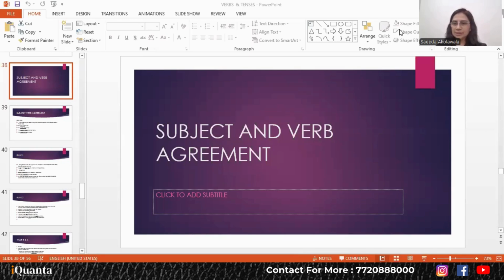So today I'll be taking you through subject verb agreement. Now this is an important grammar topic and बहुत सारे questions पूछे जाते हैं in all different kinds of exams from this particular topic. Students do get confused in this because there's not clarity regarding certain points. Well, in today's session, I'll try to take you through all these points so that you have better clarity on this topic. So subject and verb agreement, what do I mean by that?